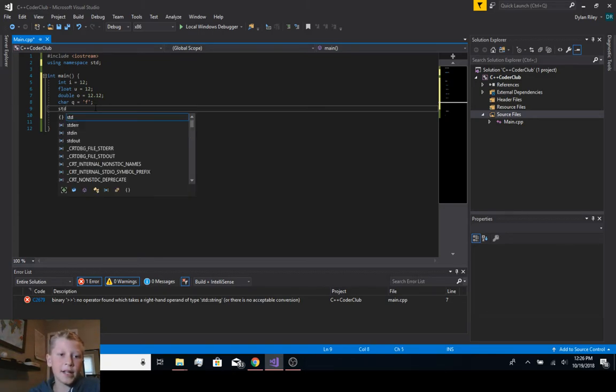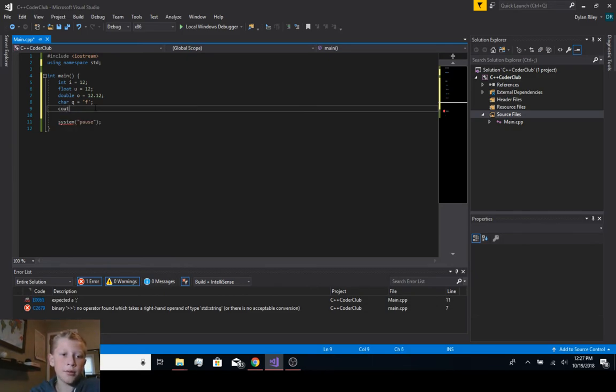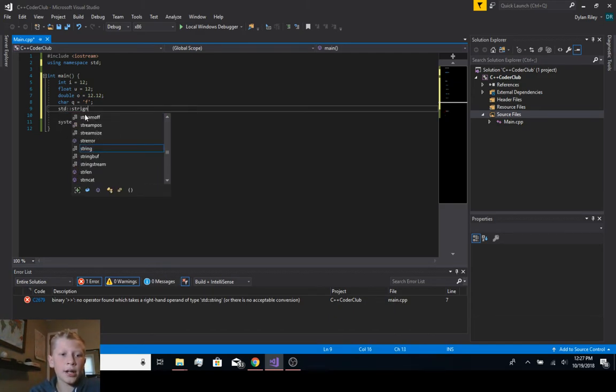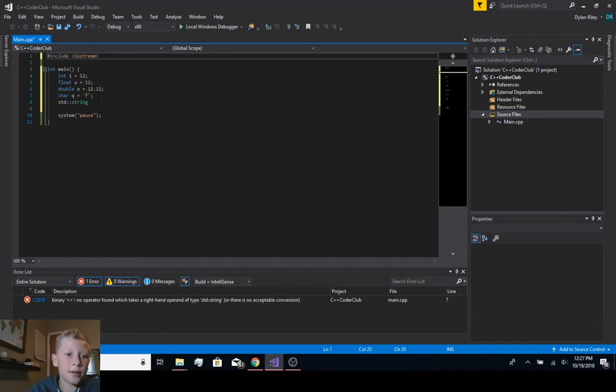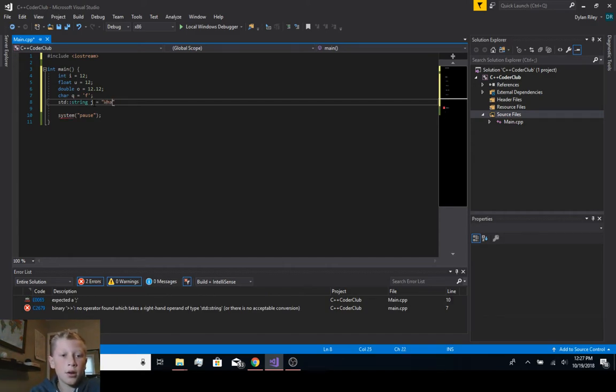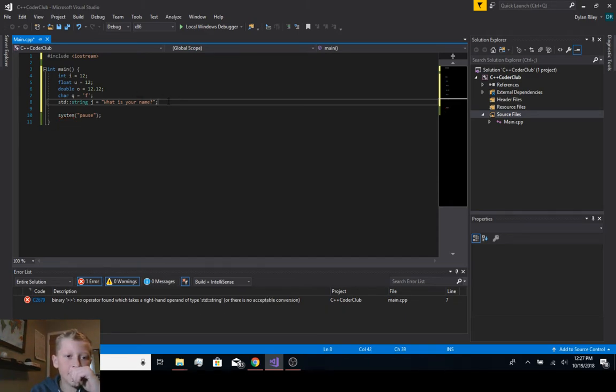So let's say we're doing std::cout. You don't have to do the std::, you can just write cout. String is in the std, so you would have to write std::string, but you don't have to write that if we have done using namespace std. I like using std::, so I will do that. You can use namespace std if you want, but I don't like to use it. So std::string j equals, and you can do any sentence like, what is your name? You can do anything like that. So those are data types.